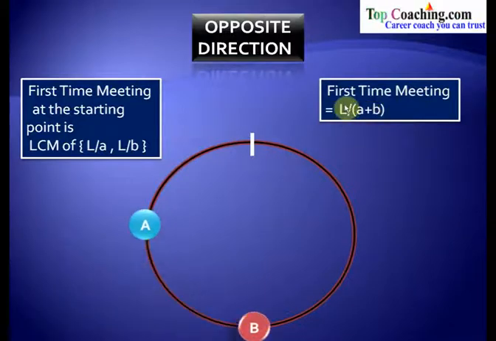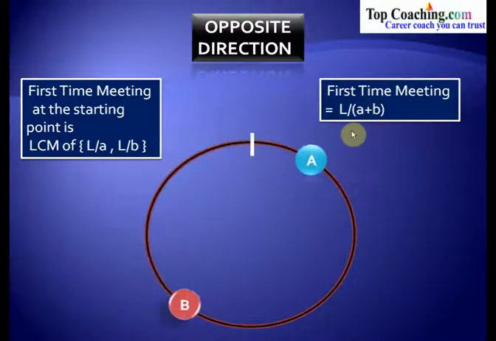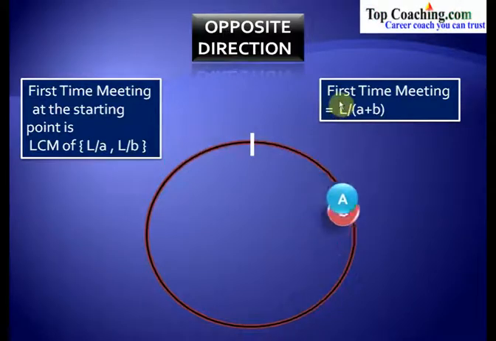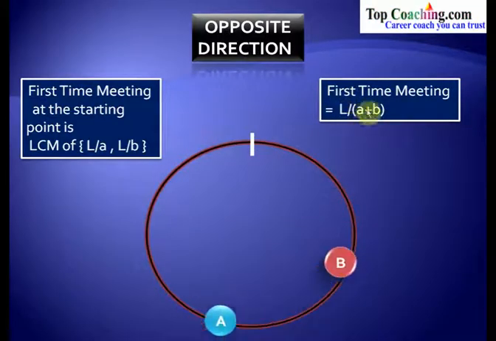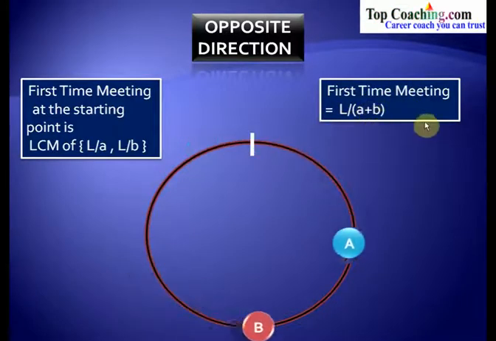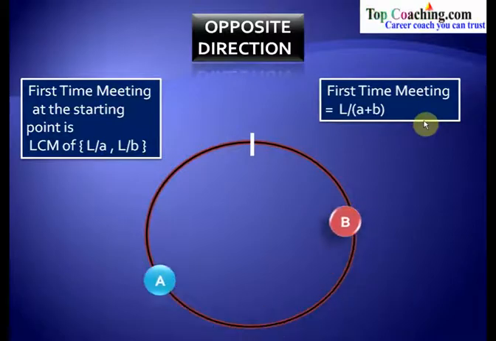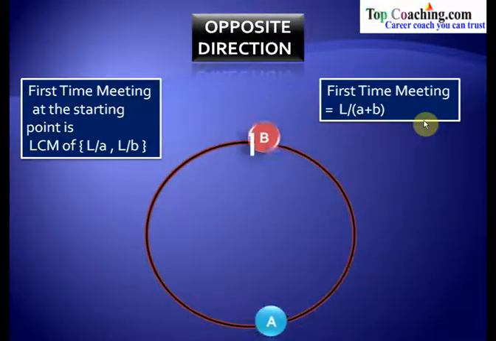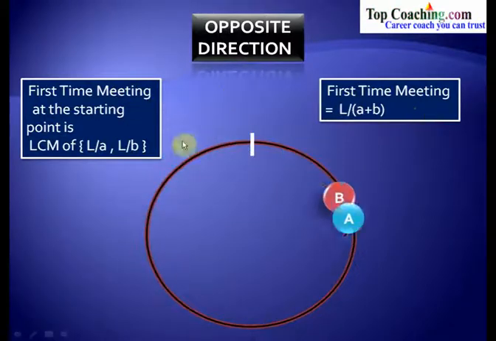The first time meeting would be L divided by A plus B. Now why is it A plus B? This is because they are moving in the opposite directions, and if they are moving in the opposite directions, then the speeds must get added, and so the first time would be the length of the track divided by the relative speed. Relative speed is A plus B, and so the first time meeting would be L by A plus B. So in both the cases, the first time meeting at the starting point would be LCM of L by A comma L by B, and the first time meeting would be L by A plus B when they are moving in the opposite direction, and L by A minus B when they are moving in the same direction. These are the two cases which are very frequently asked in competitive exams.